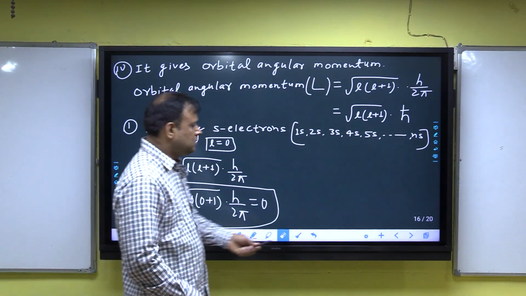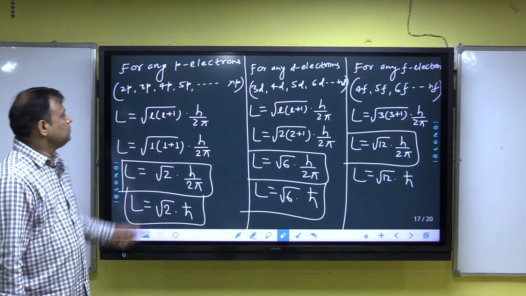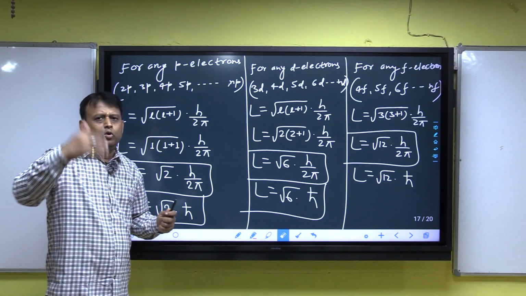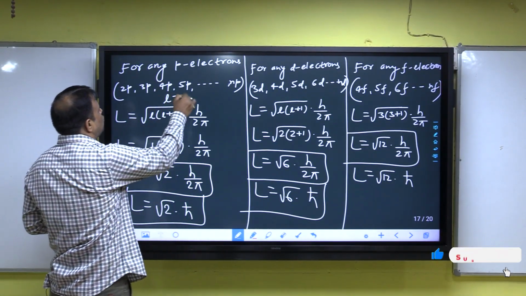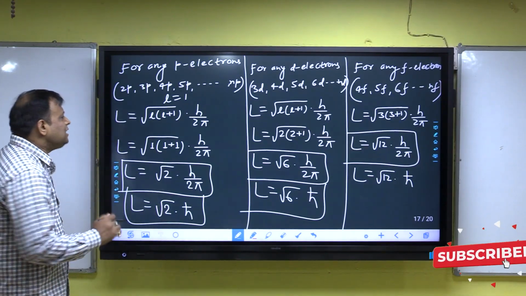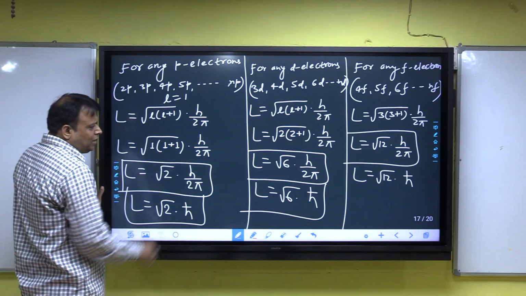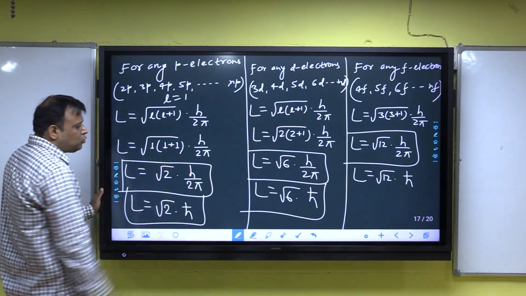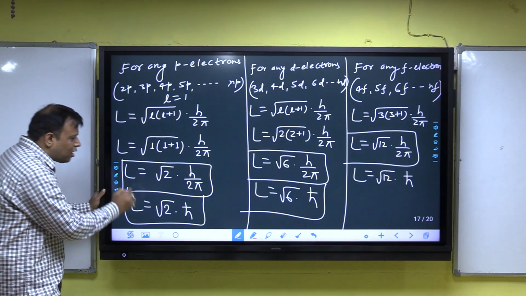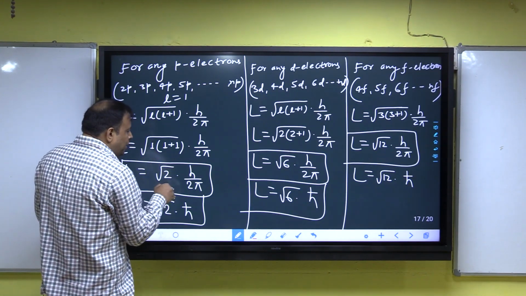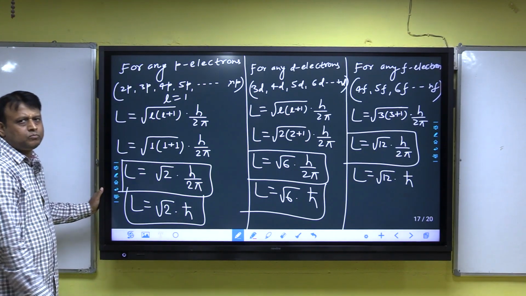Now next, for any p electron, that means 2p, 3p, 4p, l is equal to 1. Yes or no? When l is equal to 1, the orbital angular momentum is root under 1 into 1 plus 1, times h by 2 pi, that is root under 2 times h by 2 pi. For any p, either 2p or 3p, the orbital angular momentum is root under 2 into h by 2 pi.